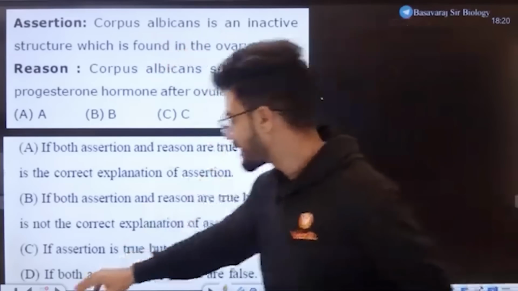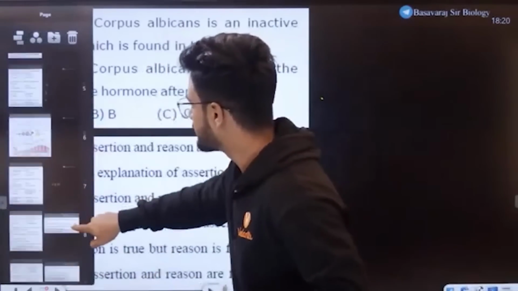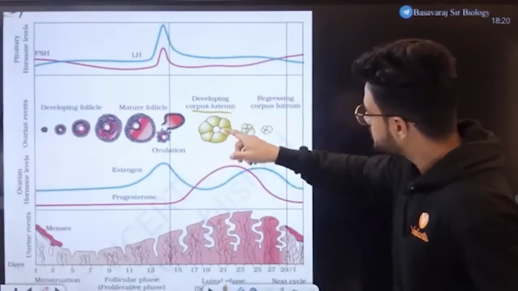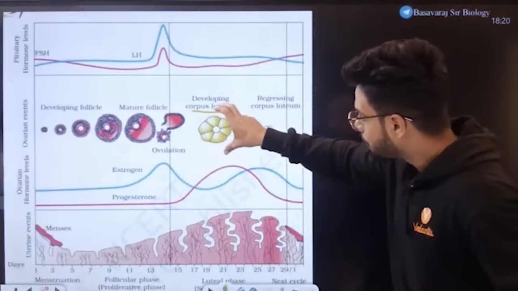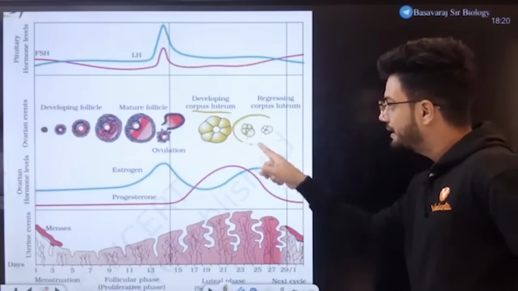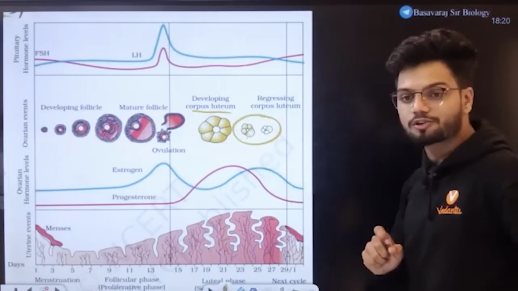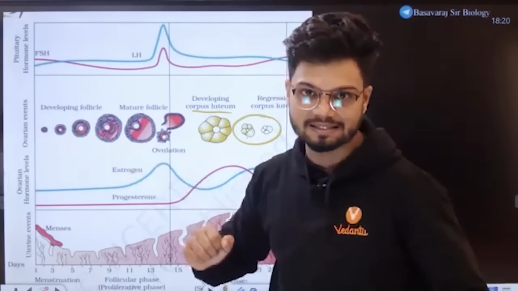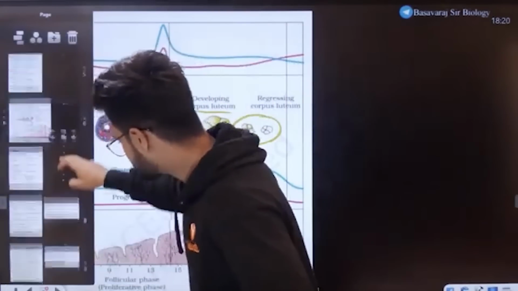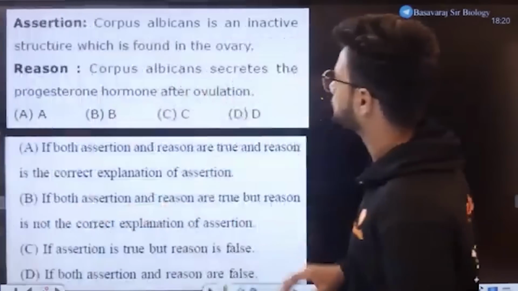Let me explain what is corpus albicans first of all. If you do not know what is corpus albicans, here. This is called as corpus luteum. Corpus luteum degenerates. This degenerating part is also called as corpus albicans. Okay. So here is the question on the board.